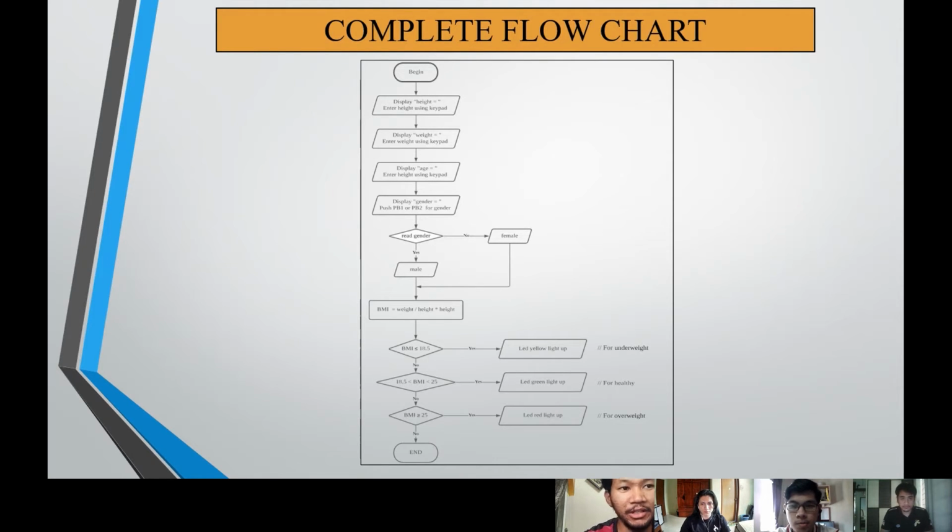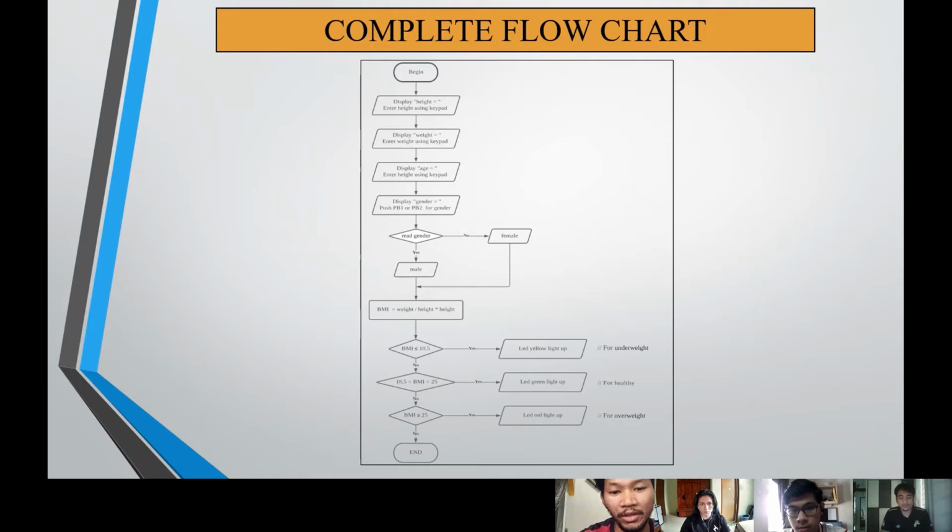In the flowchart, we begin by starting the program. First, the LCD will display and the user needs to key in their height using a keypad. Next in the flow, the LCD will display weight and the user needs to enter the value of weight using a keypad. Then the LCD again will display age for the user to key in their age. After that, the LCD will display gender. The user has to make a decision for the gender, either male with push button 1 or female with push button 2.